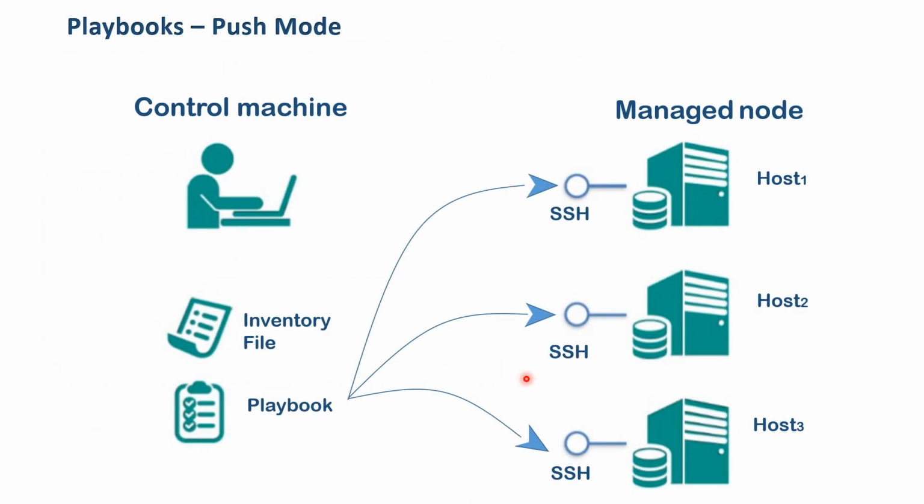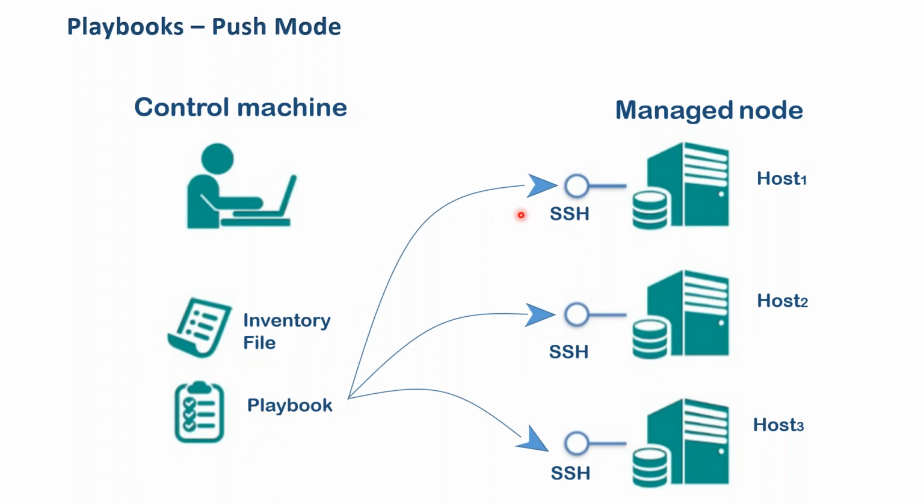Next one is playbook execution mode. Once we prepare the inventory file and the playbook, then we trigger the playbook. Trigger means we run a command or we schedule it. By that time, what will happen? The playbook will be applied on the host machines through SSH authentication.